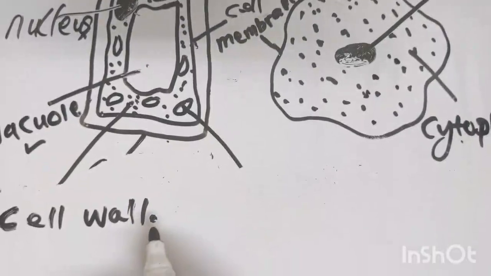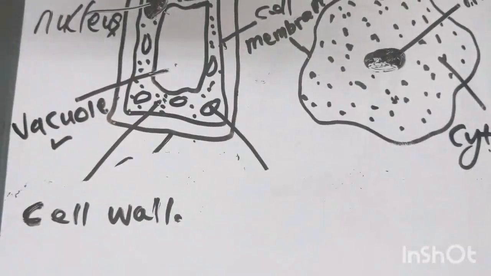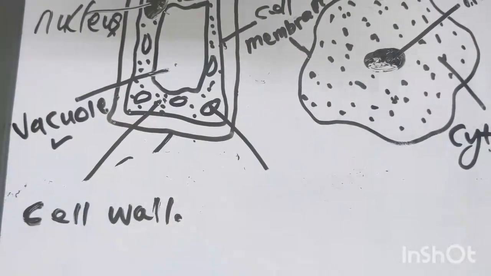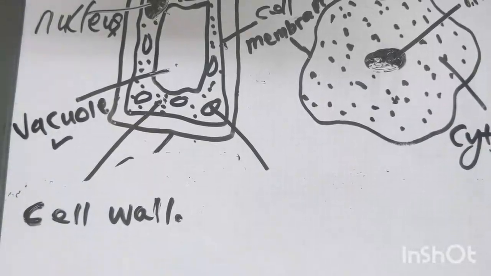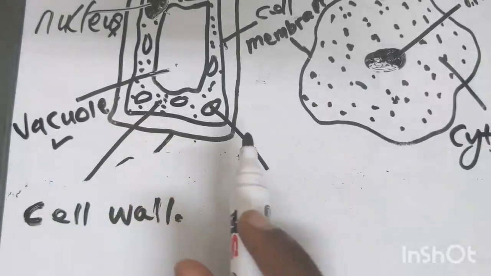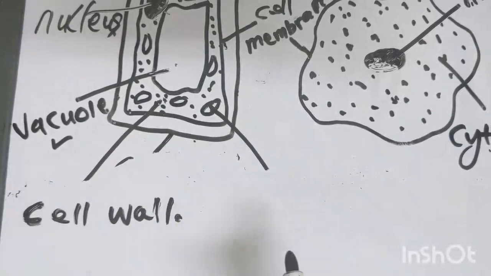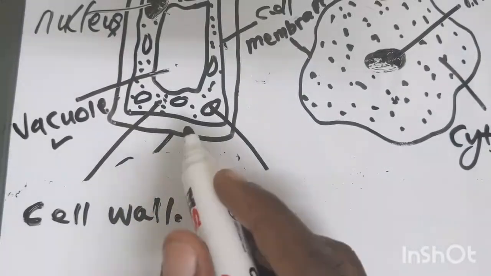But we are actually looking at the functions. The cell wall protects the cell from any mechanical damage, and it also gives the cell a shape. That is the function of the cell wall.